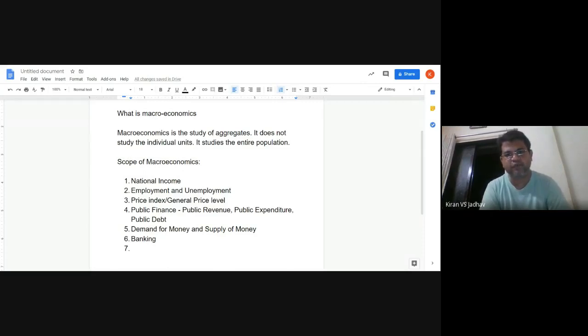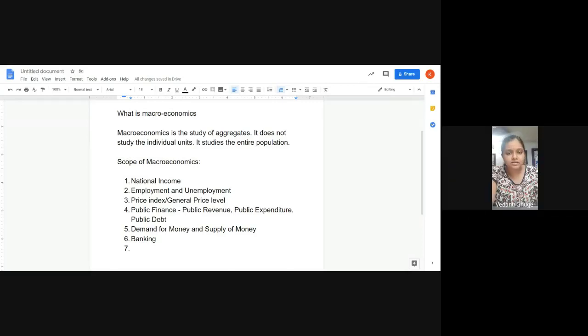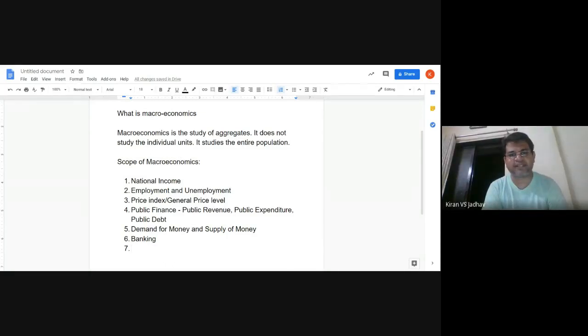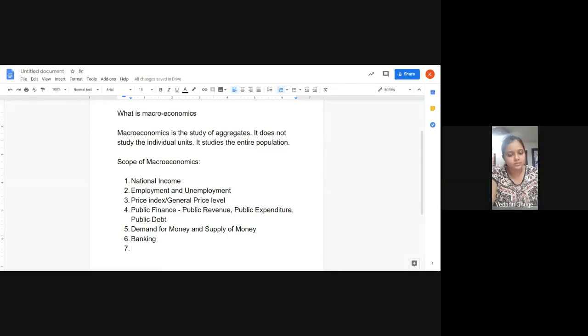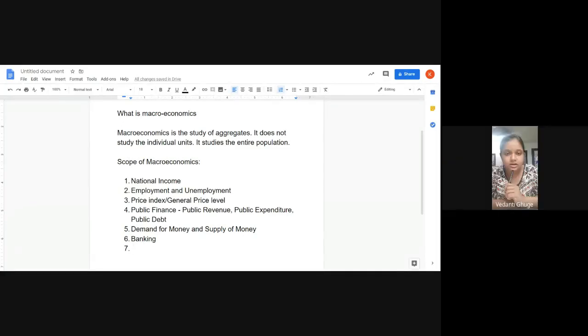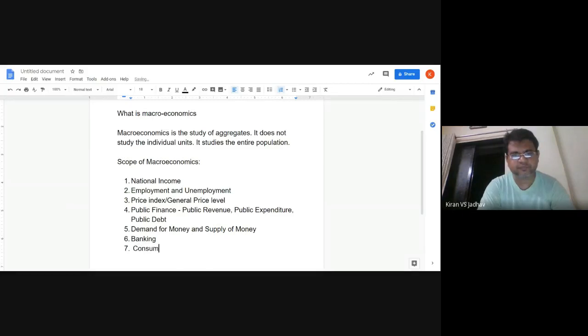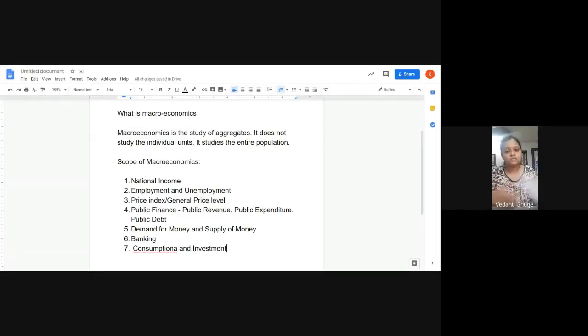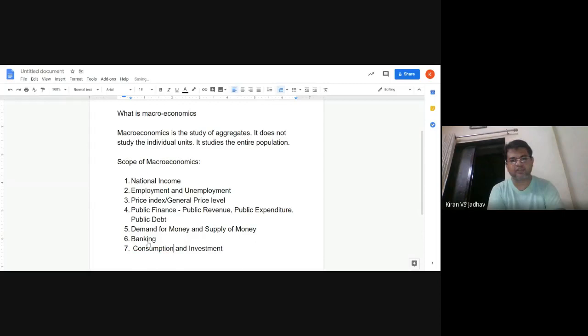There are few more things. I told you, I remember. Types of banks. That comes under banking, right? Under demand for money and supply of money, there are two instruments for controlling that I explained. I told you one more thing. Remember this? Consumption and investment, right? और कुछ बोला था मैंने?